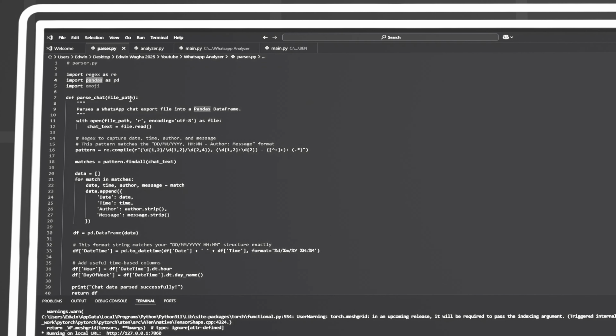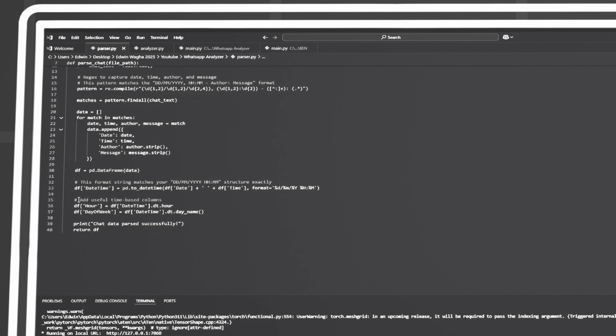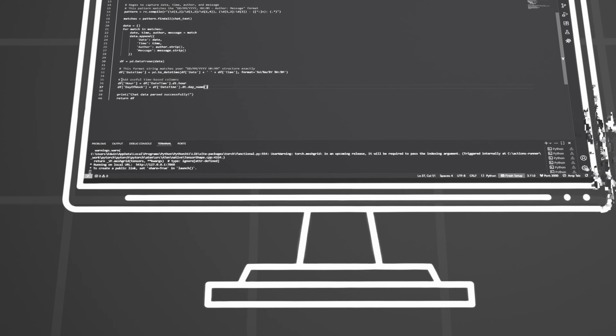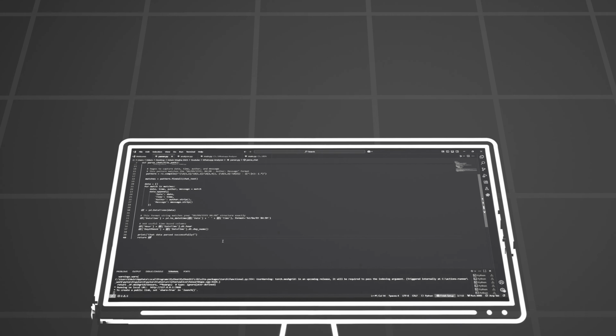Once that's done, I use the Pandas library to load everything into what's called a DataFrame. You can think of it as a clean, organized table. With our chaotic text file now a structured dataset, I added a few helper columns, like the specific hour of the day and the name of the day of the week for each message, which will be super useful for our analysis. Now for the fun part. With our data clean, we can start asking questions and visualizing the answers.